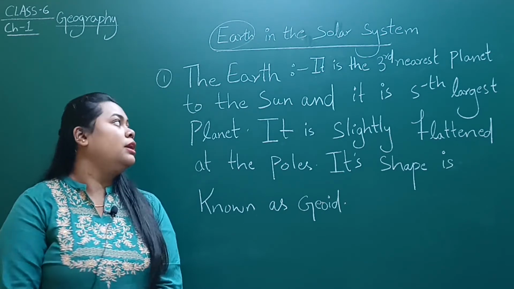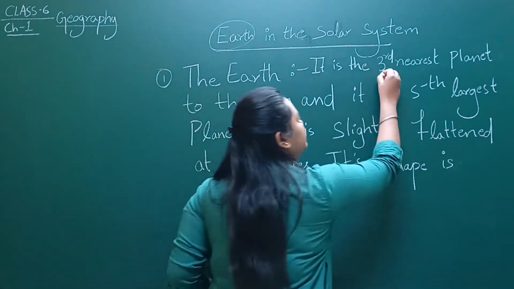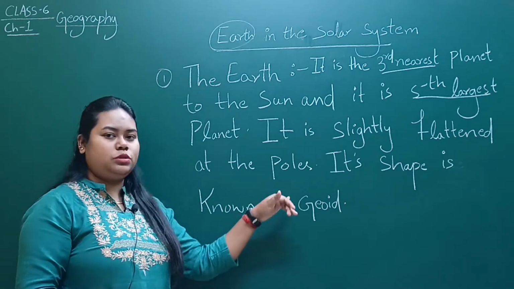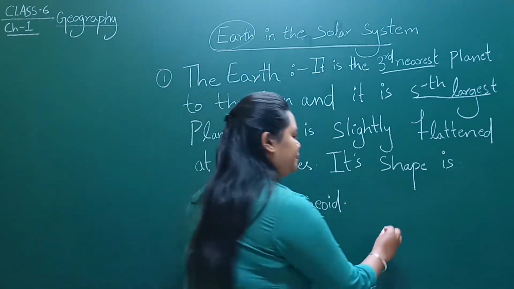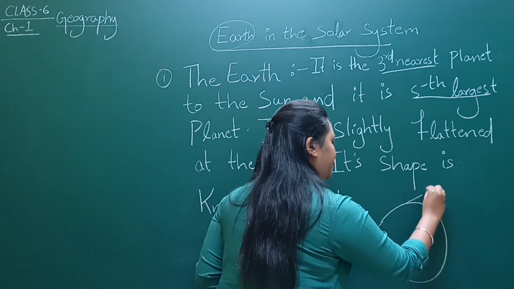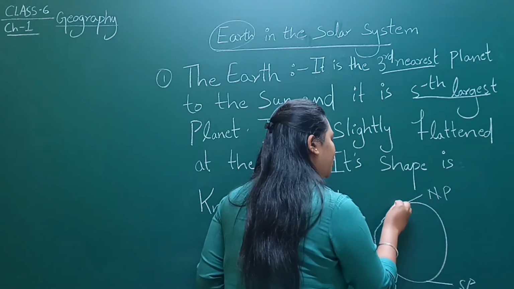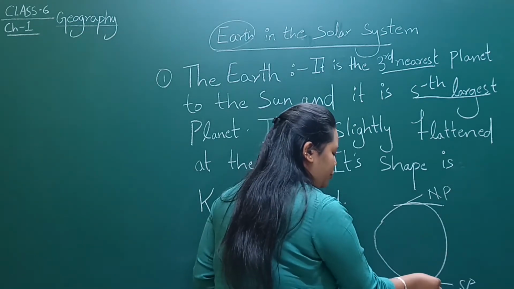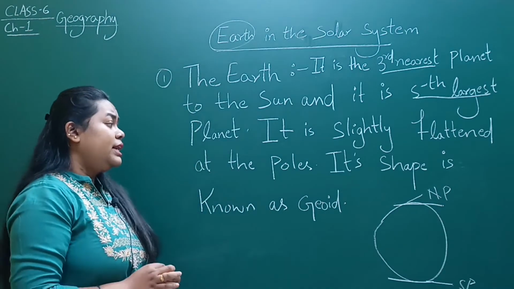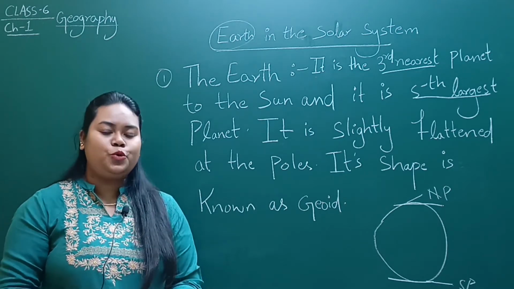As you all know, it is the third nearest planet to the Sun, and it is slightly flattened at the poles. Now, what are poles? Look here. This is our Earth and these are our poles. This is our north pole and this is our south pole. The north pole is flattened and the south pole is also flattened, and in the middle it is bulgy, right? Its shape is known as geoid.